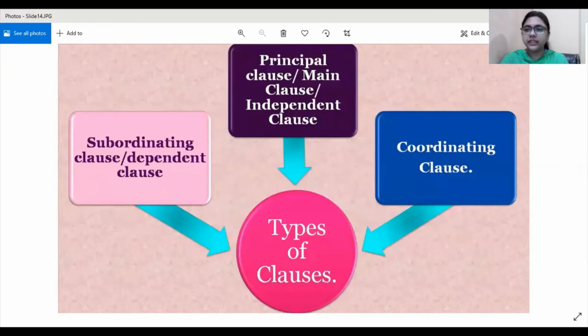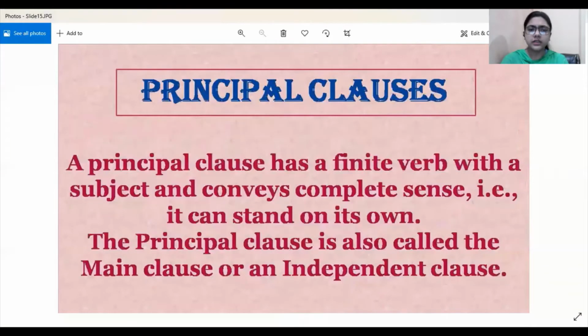So there are basically three types of clauses. One is principal clause or main clause. Second is subordinating clause or dependent clause. And the third is coordinating clause. Okay. So what are principal clauses? A principal clause has a finite verb with a subject and conveys complete sense. That is, it can stand on its own.